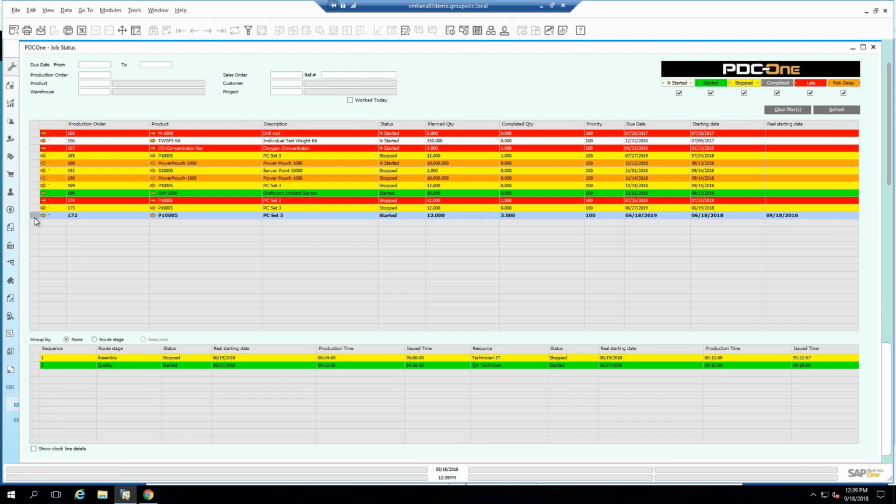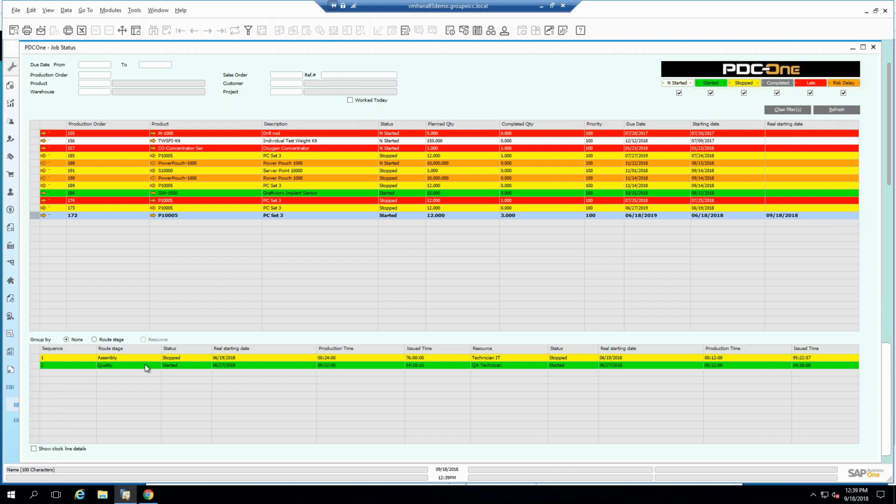And of course, if you click on this one, for example, we do allow multiple people to work on the same operation. So you see different operations here, assembly and quality. And right now, quality is being worked on. But maybe there are a lot of people that work on quality on that specific job.